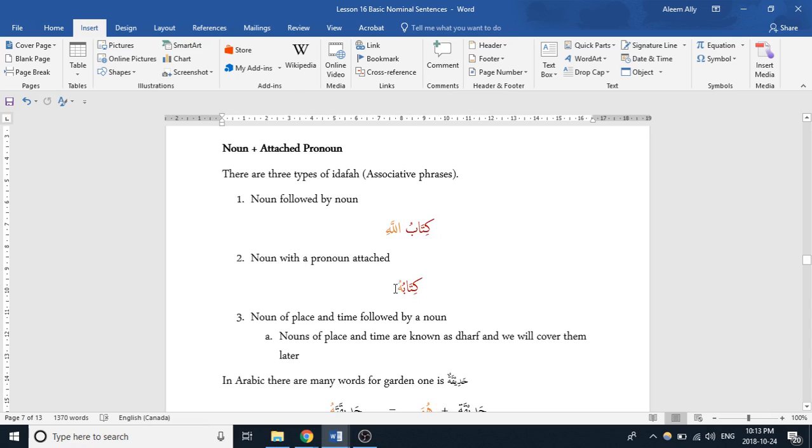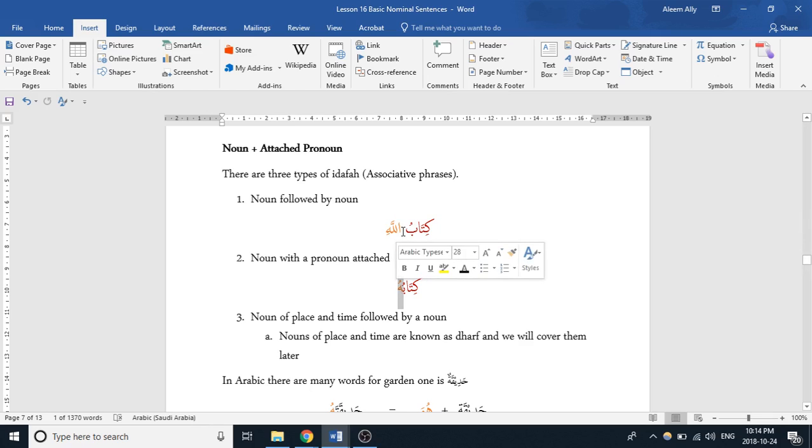This also serves as a mudaf ilayhi, the word being associated and the word that's being associated to. So just like the mudaf above, there's going to be no alif lam, there's going to be no tanween, and it will be in a state of rafa, which we can tell from this here on the end. And the pronoun that's attached, even though it has a dhamma, it's going to be in a state of jar, because it's a mudaf ilayhi. It's the word that's being associated to.